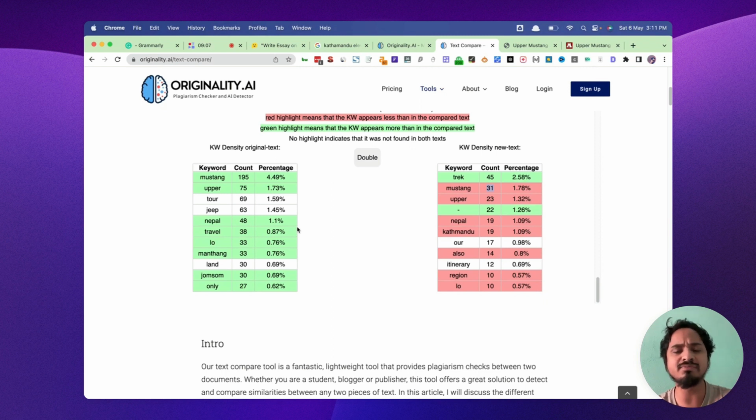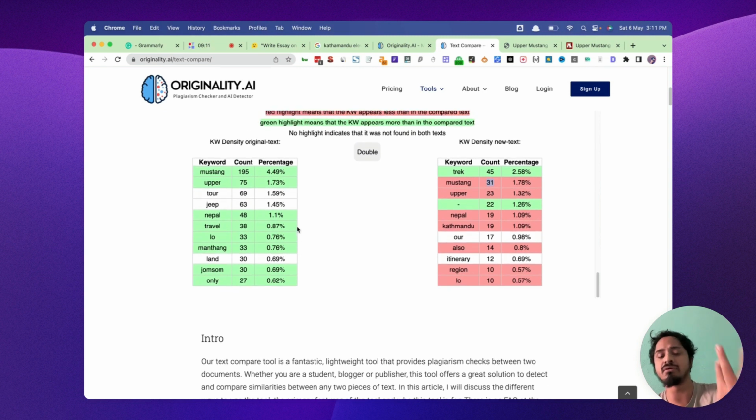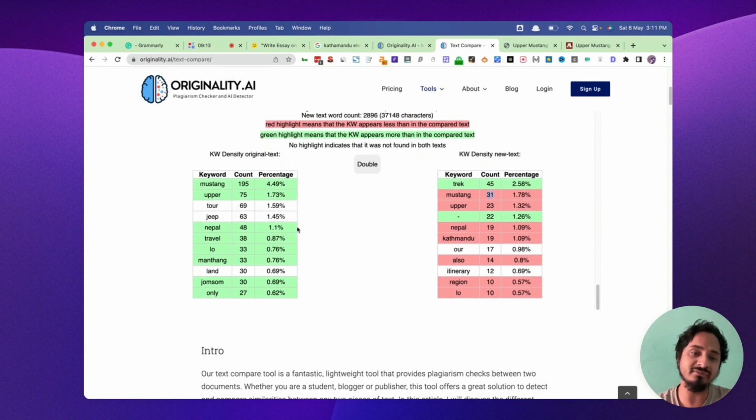I just pasted two different URLs for this purpose. But if you have the older version of the text, and if you have rewritten that text, maintaining the keyword density, and you want to check the previous density information and the new density information, how much optimization has been done, you can use it for that purpose.